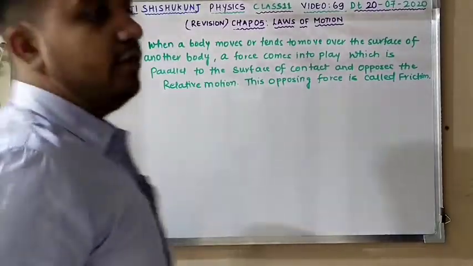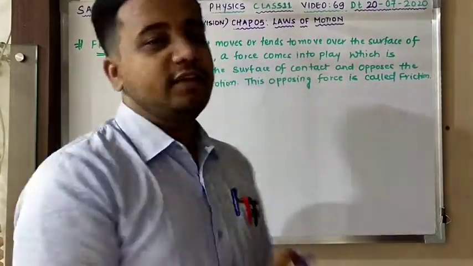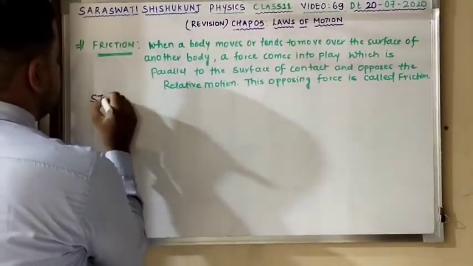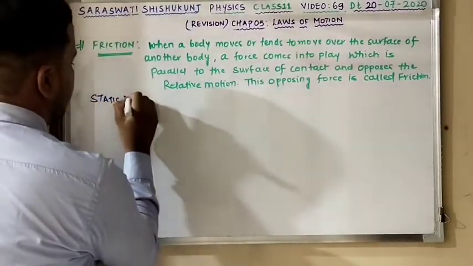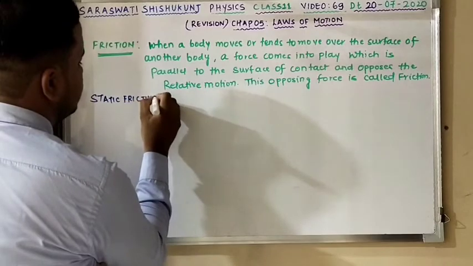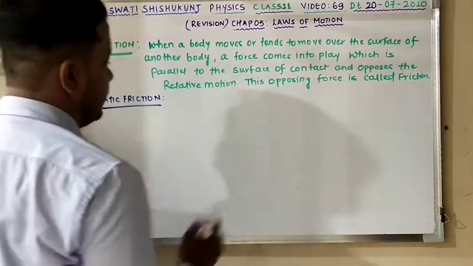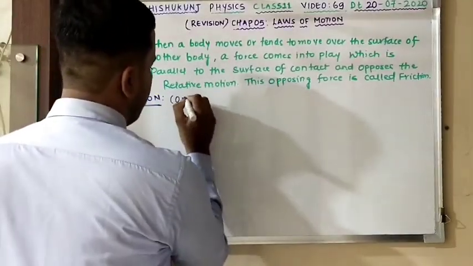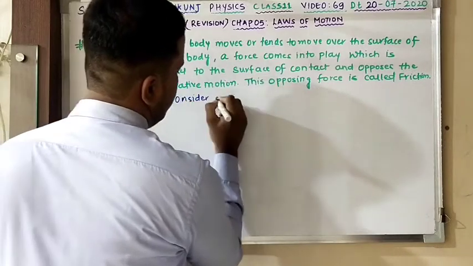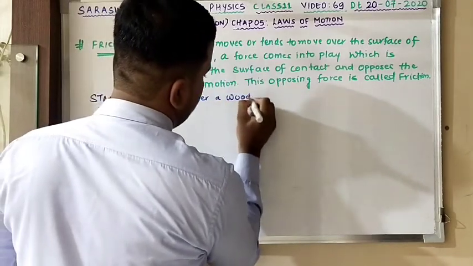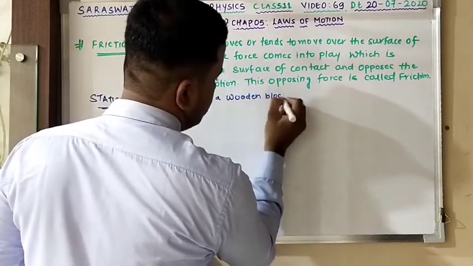Now we are going to study the very first type, that is static friction. Clear? To study static friction, suppose consider a wooden block placed over a horizontal surface.